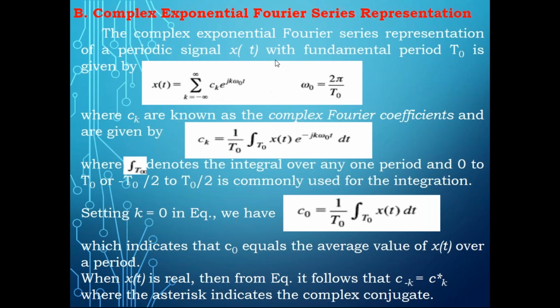Now try to understand: if you write the complex conjugate, then e power jk omega naught t becomes e power minus jk omega naught t. So I can write ck star, and this ck star is nothing but c minus k. That means you are going to get all the values from minus infinity to the negative side. So that is how you will use this c minus k relation.